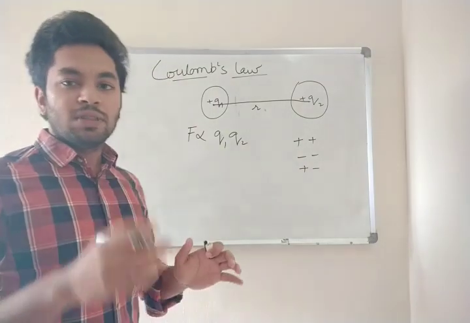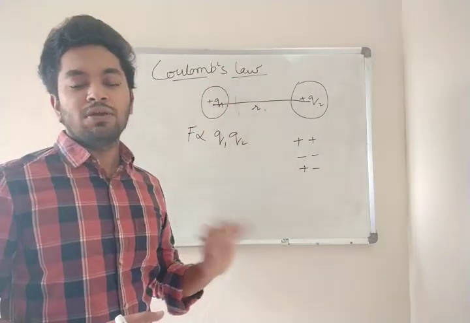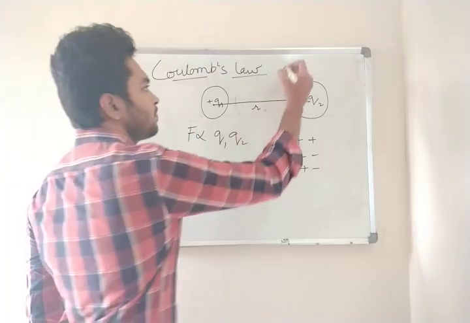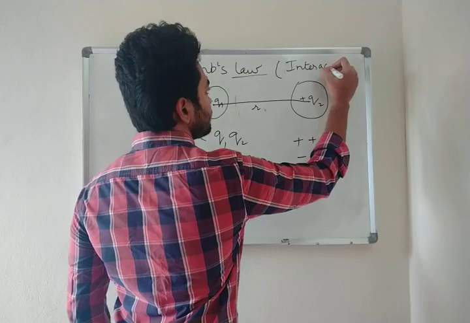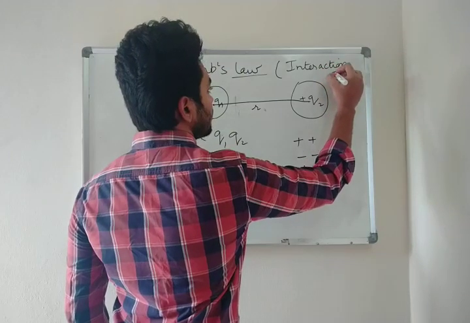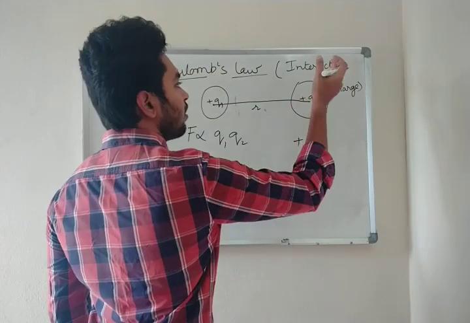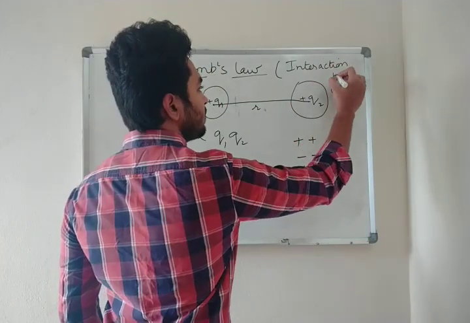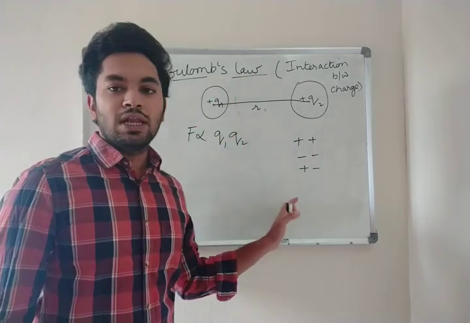That is the point where Coulomb's law comes into application. Coulomb's law means interaction between charges. This is what Coulomb's law is going to tell us about.